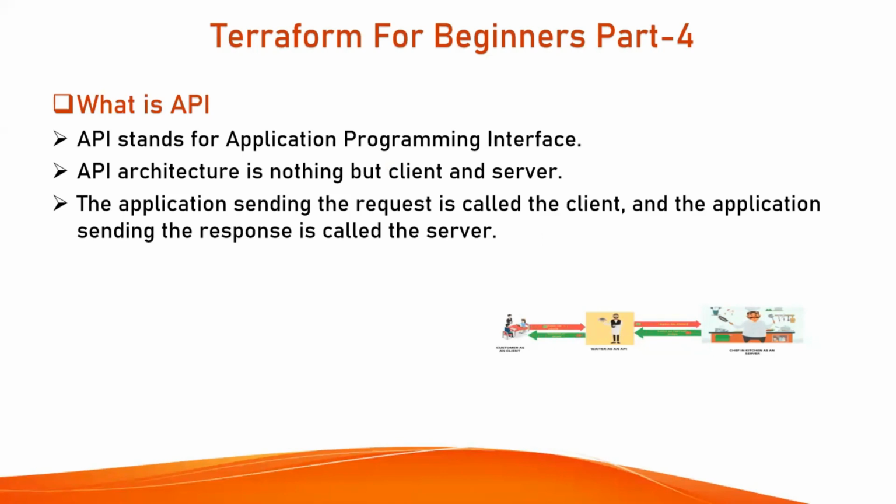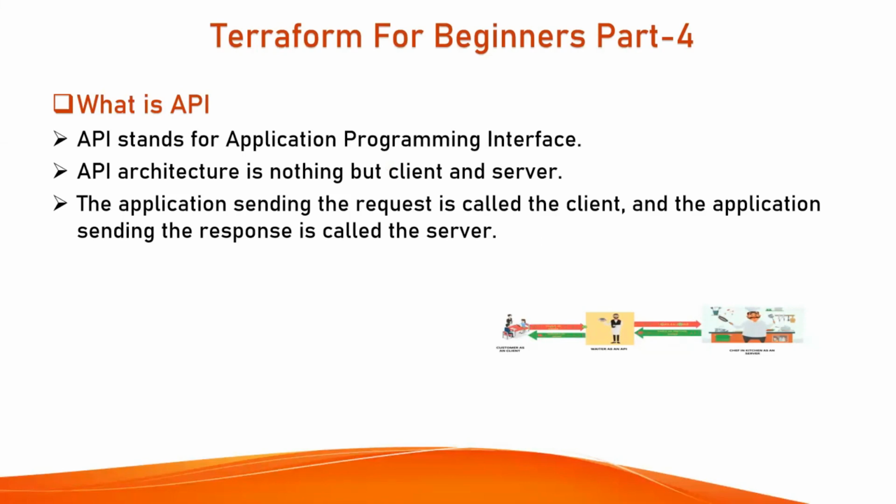So in this whole architecture, you are acting as a client and the chef is acting as a server. And finally, between these two, our waiter is an API, which is taking a request from you and finally delivering you the response. I hope you got a better understanding of what is an API.